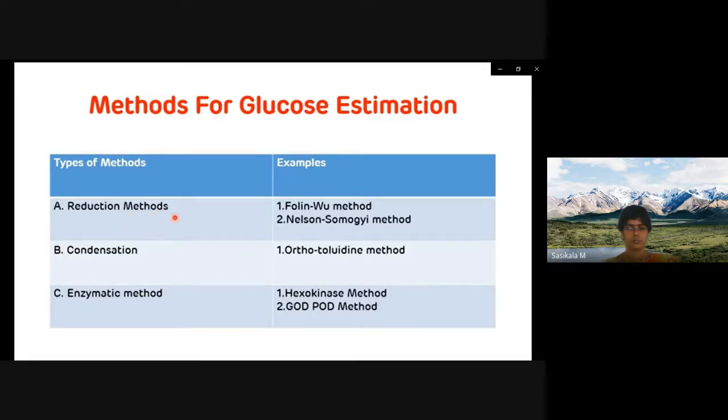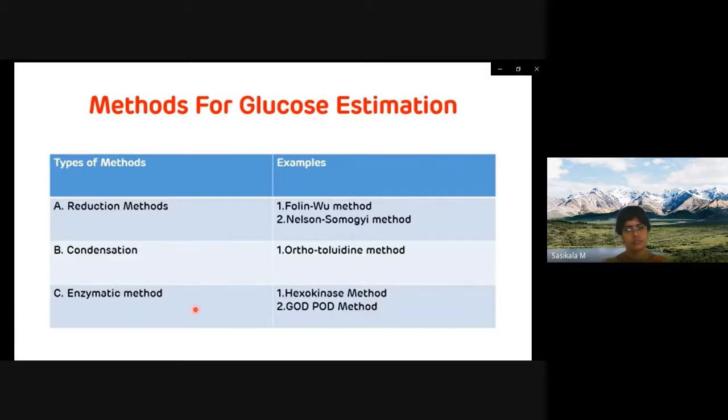Another disadvantage of the reduction method is that it is a multi-step approach, while the enzymatic method is a single step only. Another disadvantage is that it doesn't measure the true glucose value. The only advantage of the reduction method is that it is cost effective as compared to the enzymatic method.